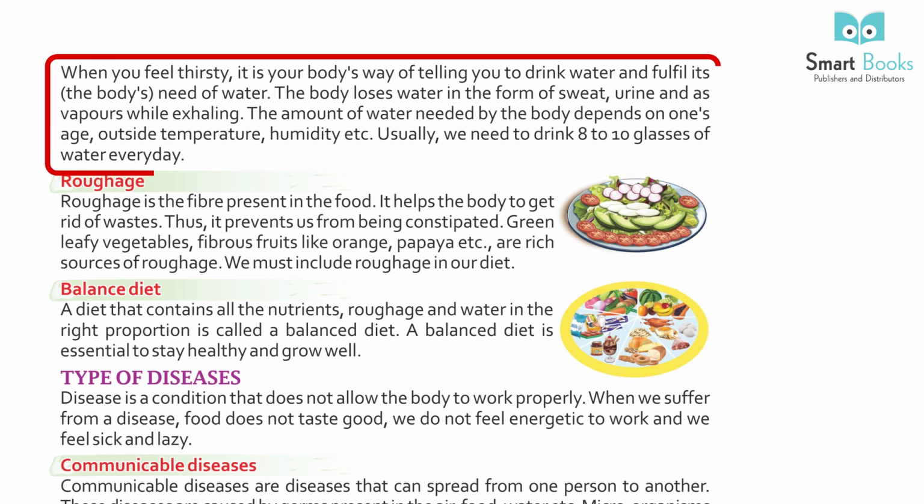When you feel thirsty, it is your body's way of telling you to drink water and fulfill the body's need of water. The body loses water in the form of sweat, urine, and vapors while exhaling. The amount of water the body needs depends on one's age, outside temperature, humidity, etc.